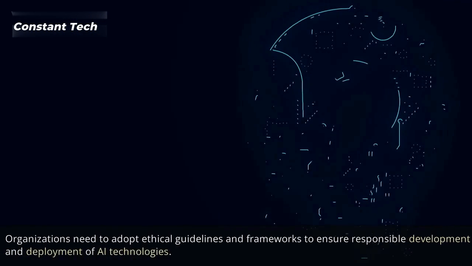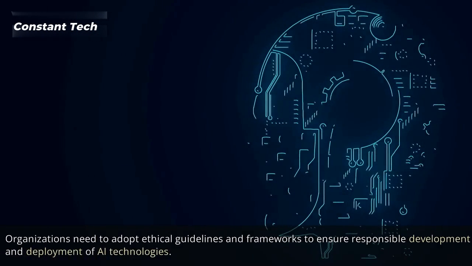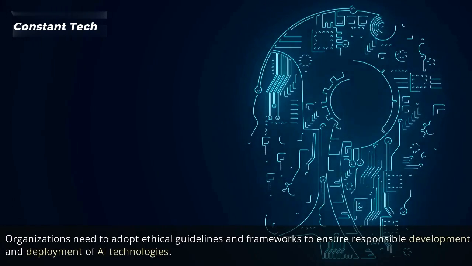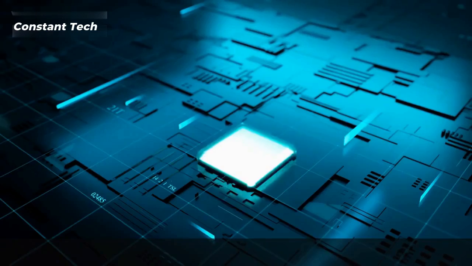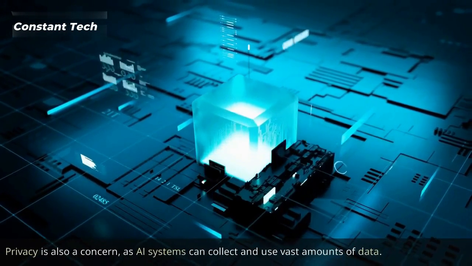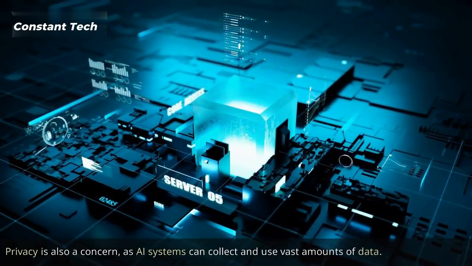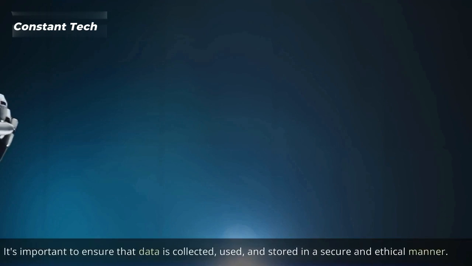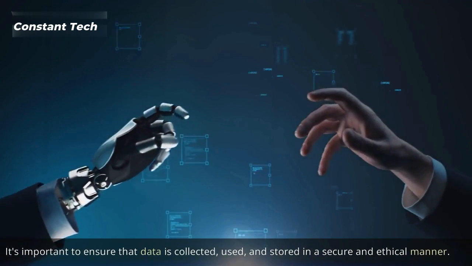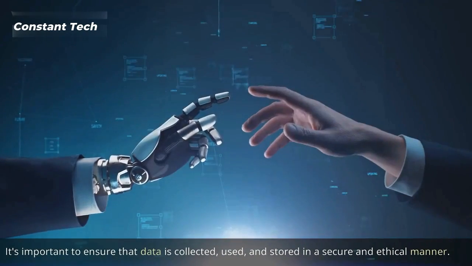Organizations need to adopt ethical guidelines and frameworks to ensure responsible development and deployment of AI technologies. Privacy is also a concern, as AI systems can collect and use vast amounts of data. It's important to ensure that data is collected, used, and stored in a secure and ethical manner.